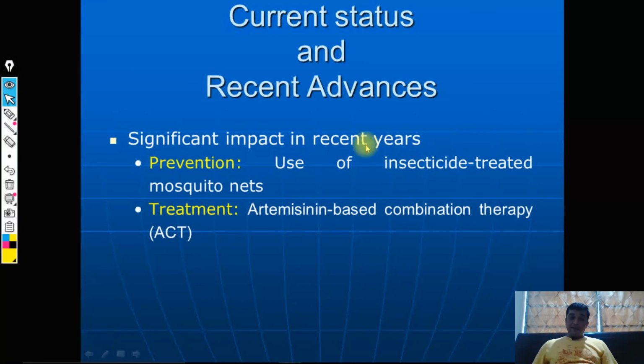So the best preventive measurement is the insecticide treated mosquito nets, bed nets which are treated with insecticide. That has definitely prevented malaria in major areas. This is very much effective in African countries. Treatment wise, the artemisinin based combination therapy is the main theme, which has created a significant impact. So both prevention as well as treatment, this success has definitely been achieved, and that is important as far as pharmacy practice and clinical practice are concerned.